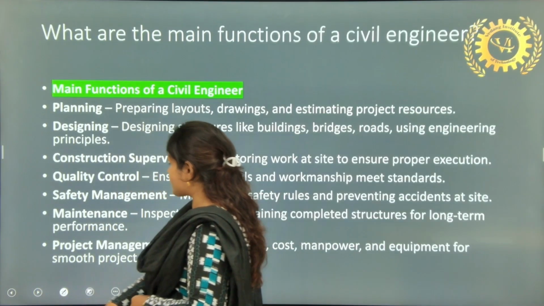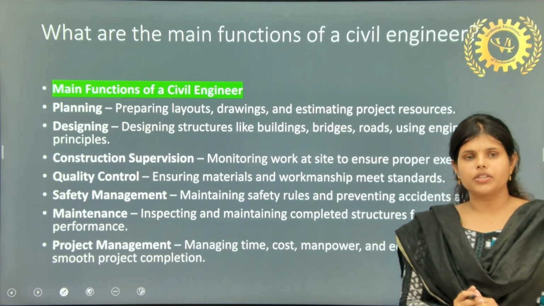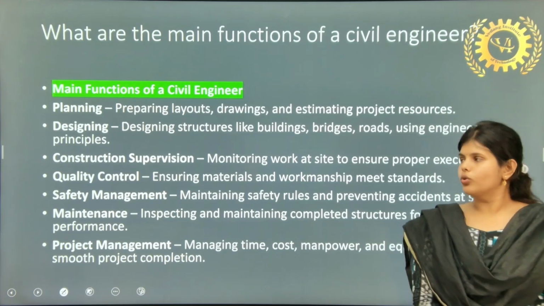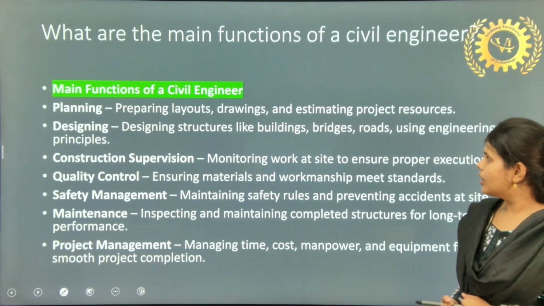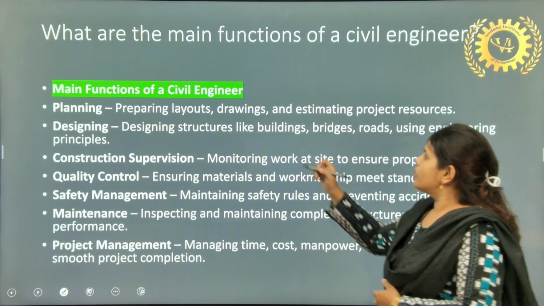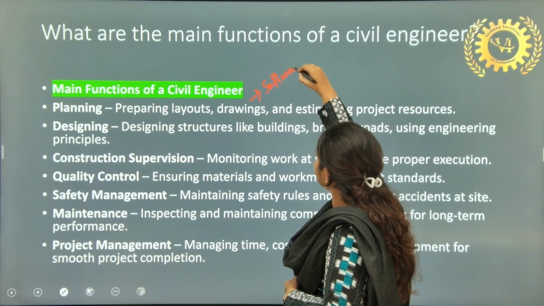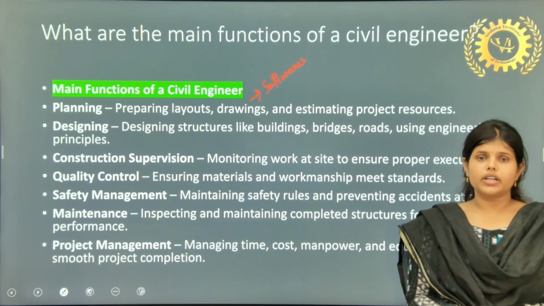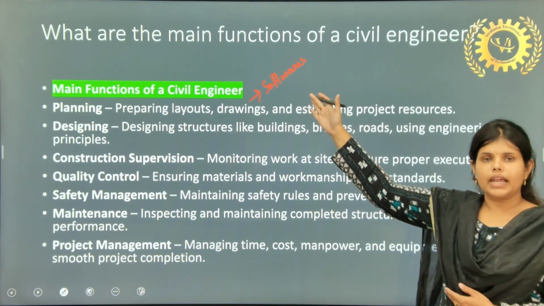So your next question: what are the main functions of a civil engineer? Main functions of a civil engineer will include, as I already said, planning. Planning of what? Planning of preparing layout by drawings, or nowadays you can write here by using software, preparing layouts, software, and estimating the project resource. It all comes under the planning part.